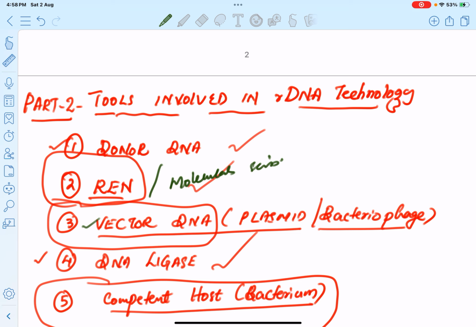The tools involved are donor DNA, restriction endonuclease, the molecular scissor, vector DNA, plasmid, an extrachromosomal circular DNA which has the ability to autonomously replicate within the host, the enzyme known as molecular glue, DNA ligase, and a competent host. Normally we use the microorganism bacterium as a competent host.